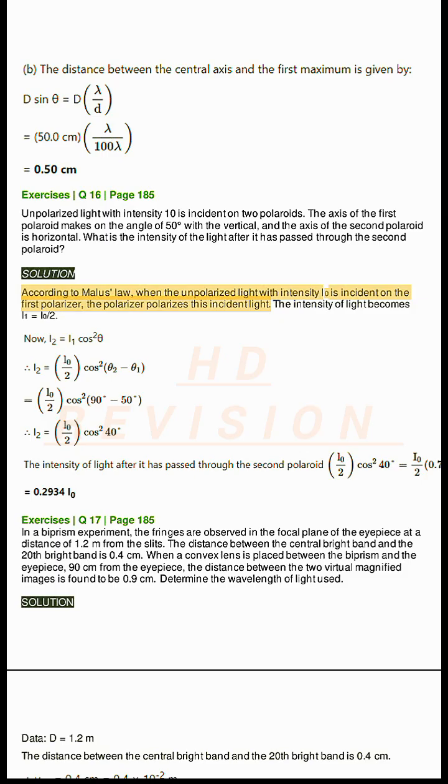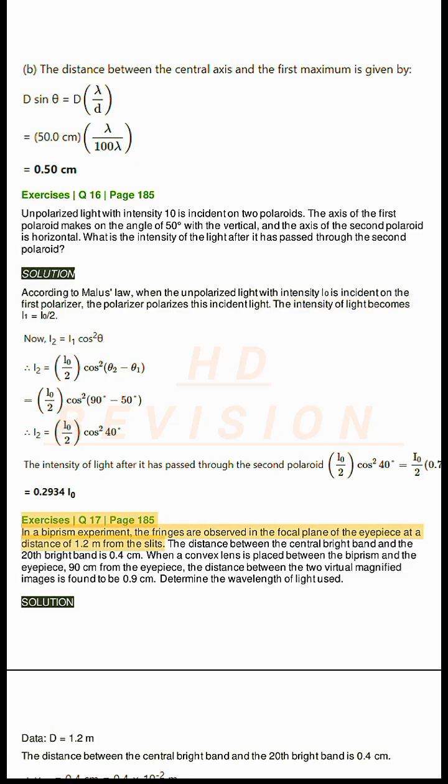Solution. According to Malus' law, when the unpolarized light with intensity I0 is incident on the first polarizer, the polarizer polarizes this incident light. The intensity of light becomes I1 equals I0 by 2.